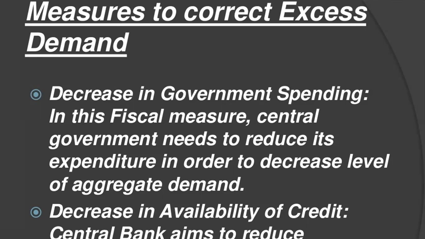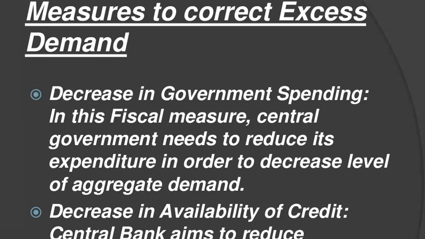Here we can discuss those measures, how we can control them. Change in government spending, change in taxes, changing the money supply or availability of credit: these are the main instruments by which we can control the excess or deficit demand. Now we will discuss them separately.